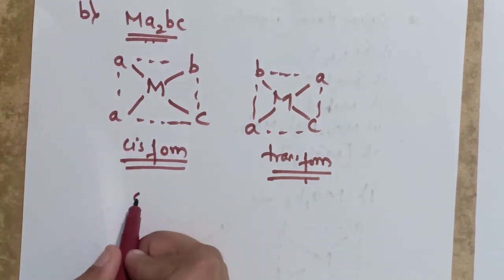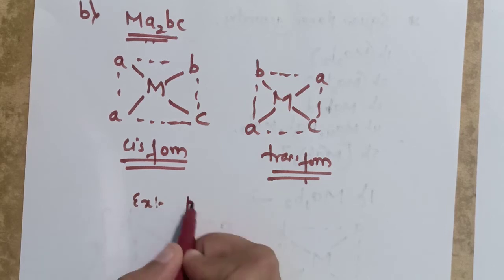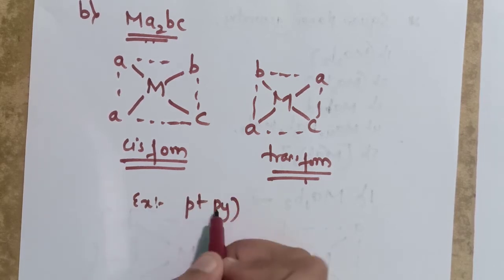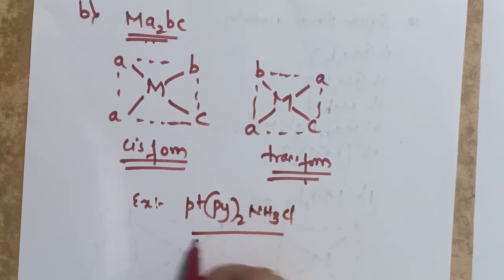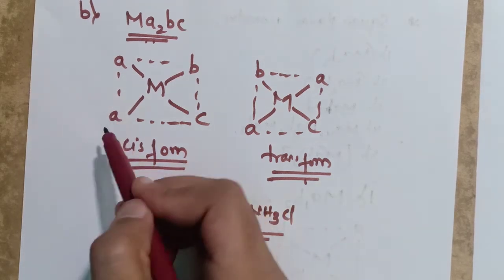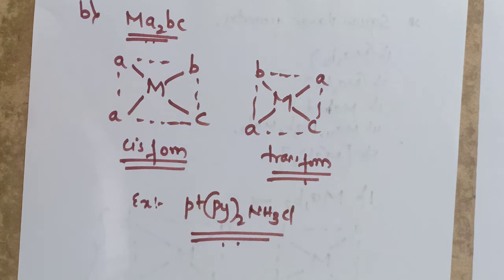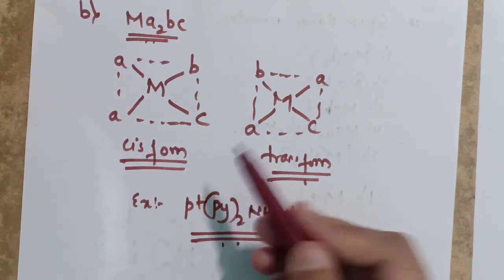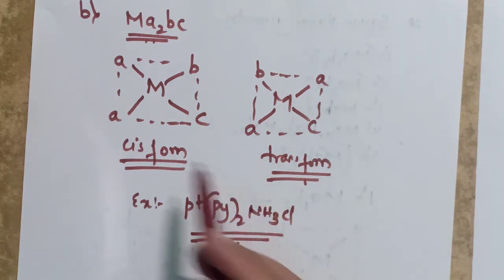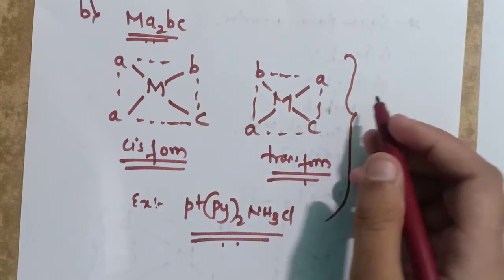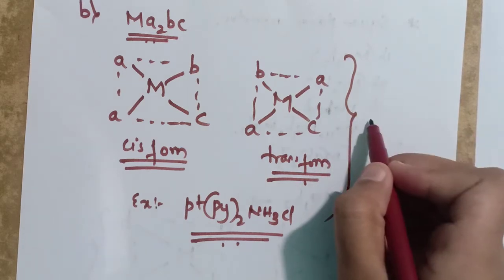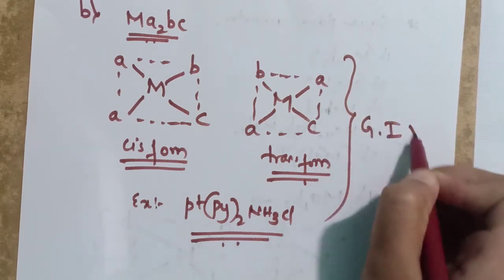Here the example for this type of complex is Pt(py)2(NH3)Cl. If A is adjacent to A, it is the cis form, and if A is opposite to A, it is called the trans form. This is in the MA2BC type of complexes. Yes, this type of complex exhibits geometrical isomerism.